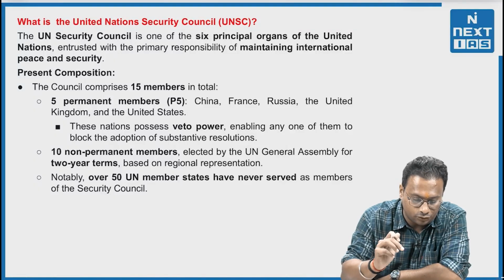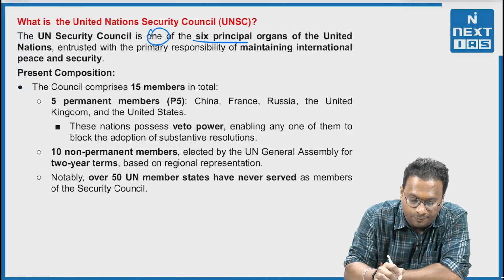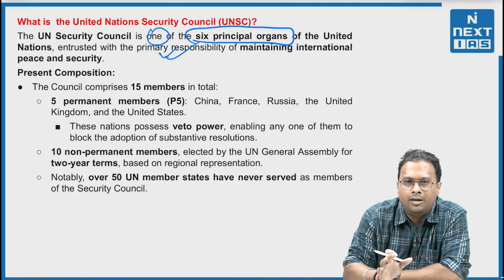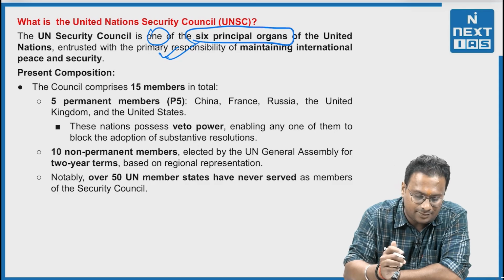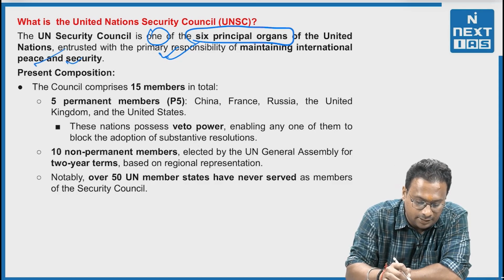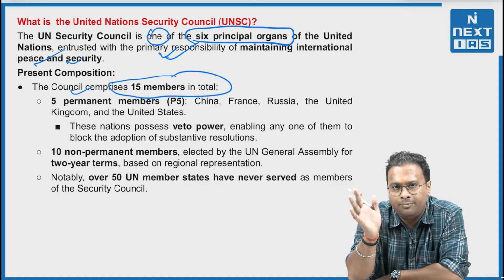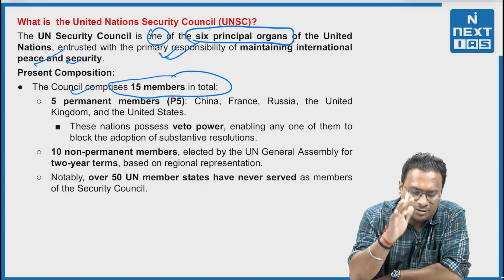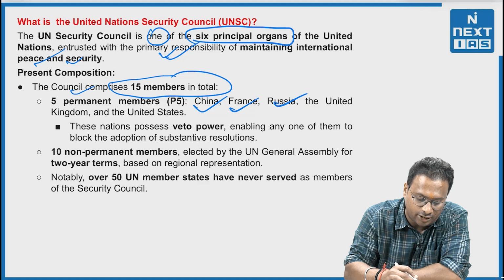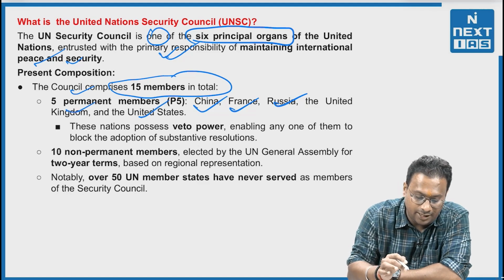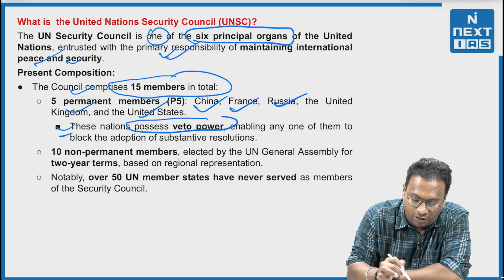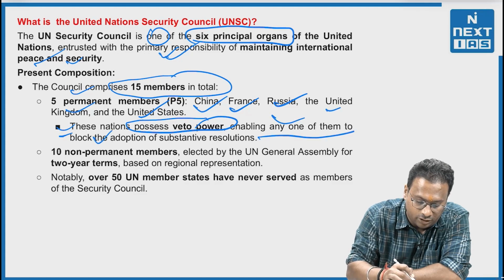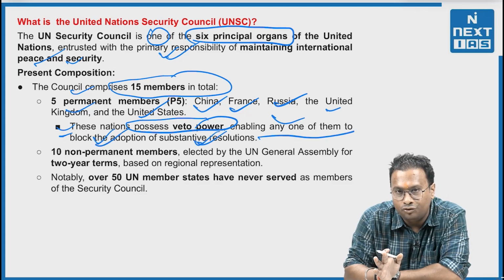Now, what is the UNSC? It is one of the six principal organs of the United Nations, entrusted with the primary responsibility of maintaining international peace and security. This council comprises 15 members in total. Out of those 15 members, 5 are permanent members and 10 are non-permanent members. The 5 permanent members are China, France, Russia, United Kingdom and the USA. These nations possess veto power, enabling any one of them to block the adoption of substantive resolutions.